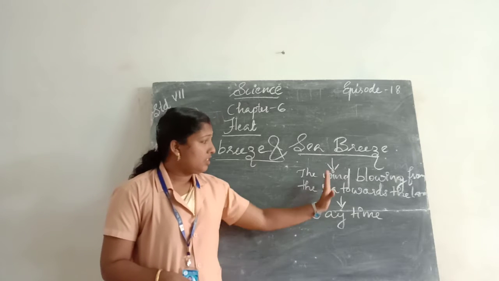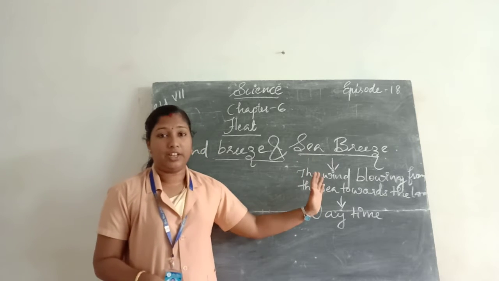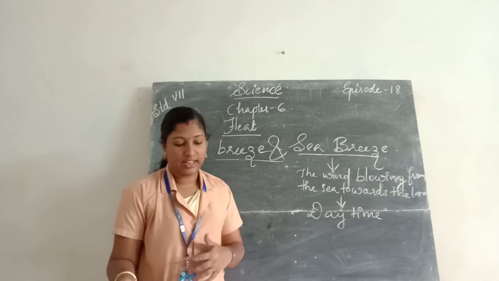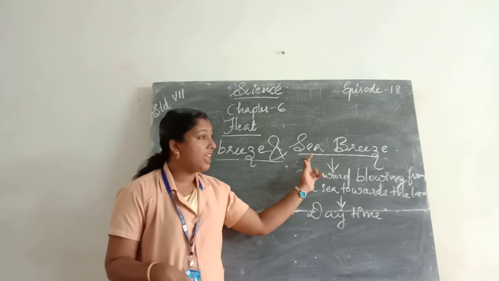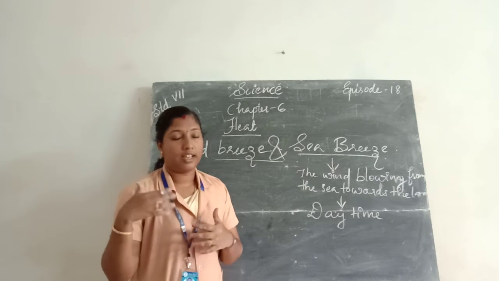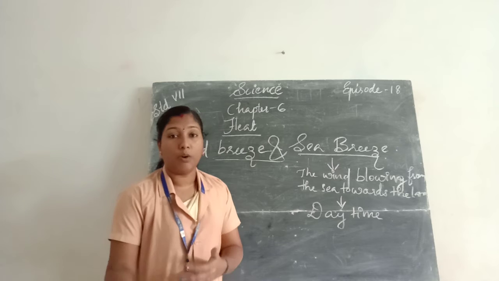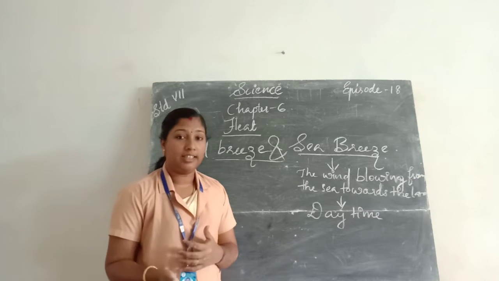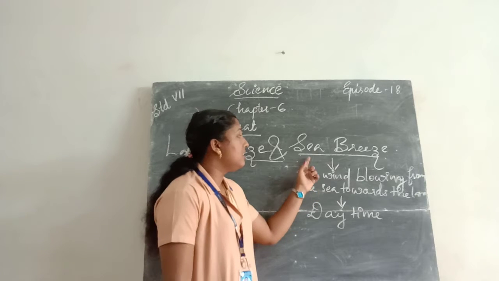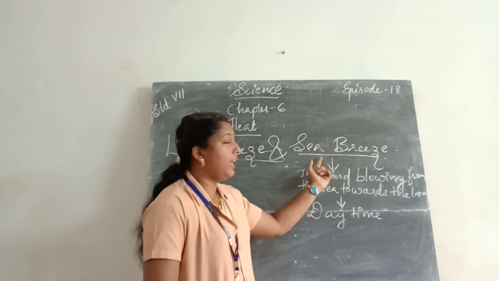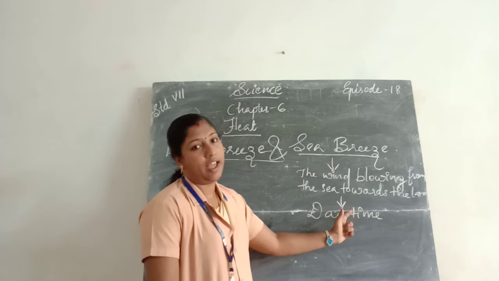Then the sea also gets heated due to the sun's radiation. The sea takes more time to get heated than the land.